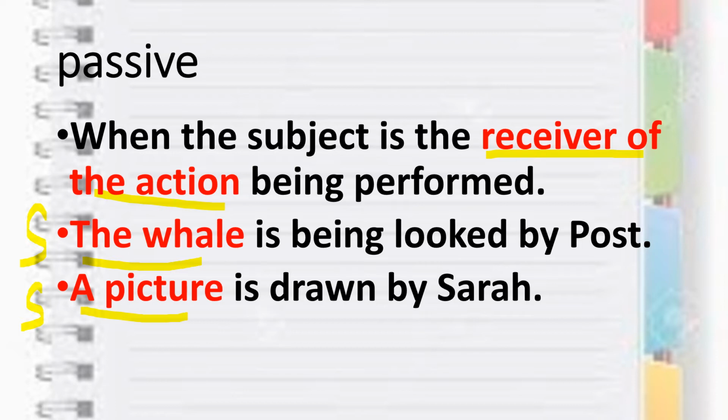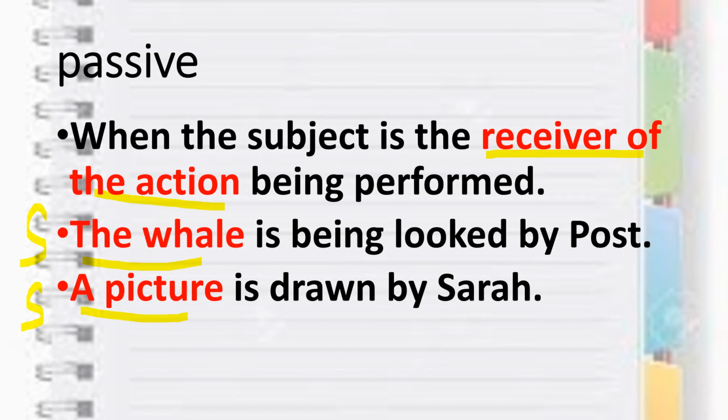I'm repeating again: active means when your subject is the doer of the action, and passive means when your subject is the receiver of the action. So these are active and passive. I just hope that it is clear to you. Now you don't have any confusion regarding active and passive. You can easily recognize that this sentence is an active sentence and this sentence is a passive sentence.